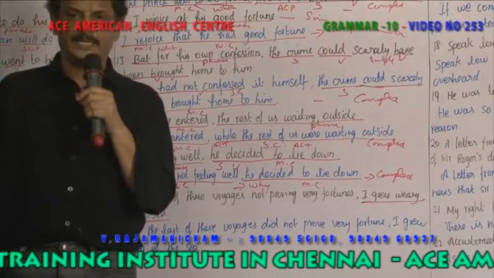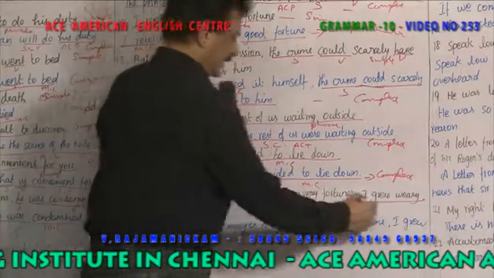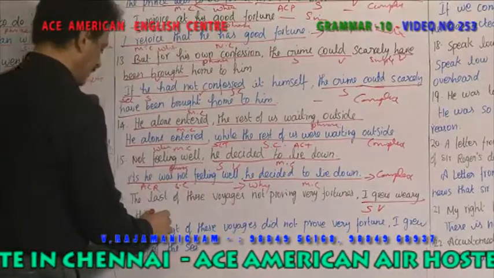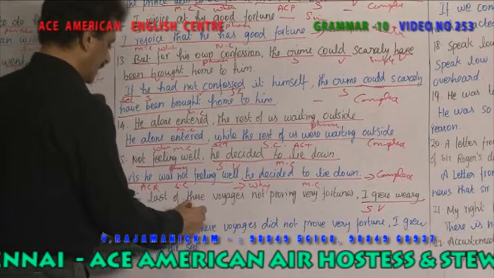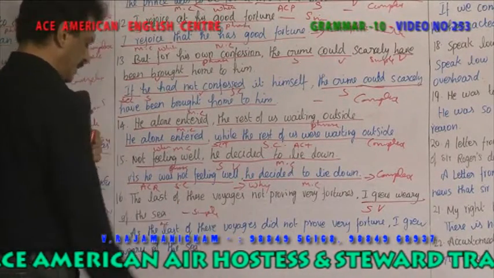So he got very tired. Right? So I is the subject. Grew is the verb. So this is the main clause. So it is a simple sentence. And how do you change it into a complex sentence?